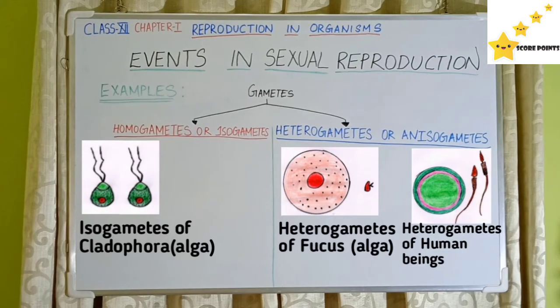Examples for homogametes or isogametes: in your textbook you have isogametes of Cladophora. Cladophora is an algae. So you can see on the board the structure of Cladophora. Both male and female gamete have similar appearance. Examples for heterogametes or anisogametes are Fucus, which is an algae, and also human beings. In Fucus, you can see on the board, the male gamete is smaller and the female gamete is larger. And for human beings you can see the ovum, which is larger, and the sperm, which is smaller in size, and they are morphologically different.